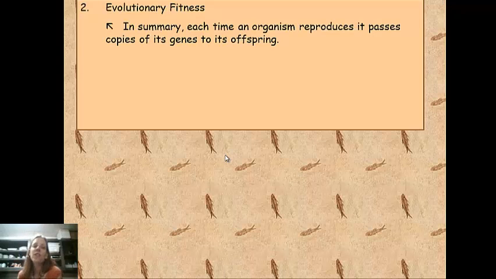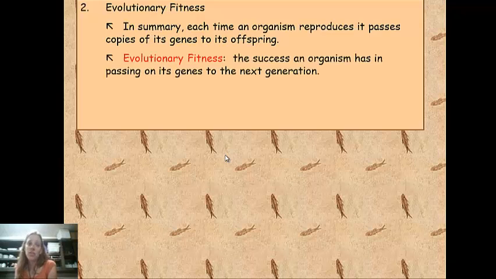And evolutionary fitness. So in summary, each time an organism reproduces, it's passing on copies of its genes to the offspring, including genetic mutations. And as I mentioned before, genetic mutations can either be beneficial and help an organism to be better adapted, or the genetic mutation might cause the organism to not be well adapted to its environment, and that organism will die before it has a chance to reproduce.